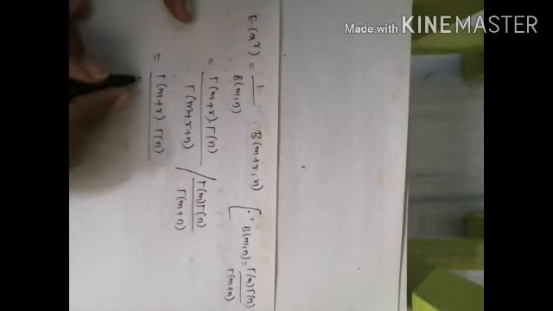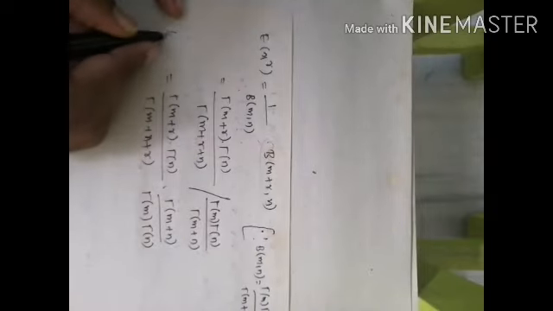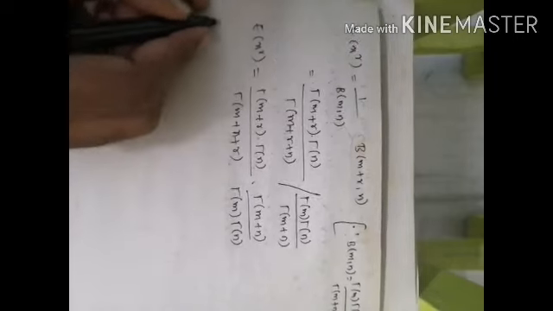So here this divided should be going reciprocal, so it will become gamma of m plus r into gamma of n divided by gamma of m plus n plus r, into gamma of m plus n divided by gamma of m into gamma of n. So this is the rth moment. So here now we need to substitute r equals 1.